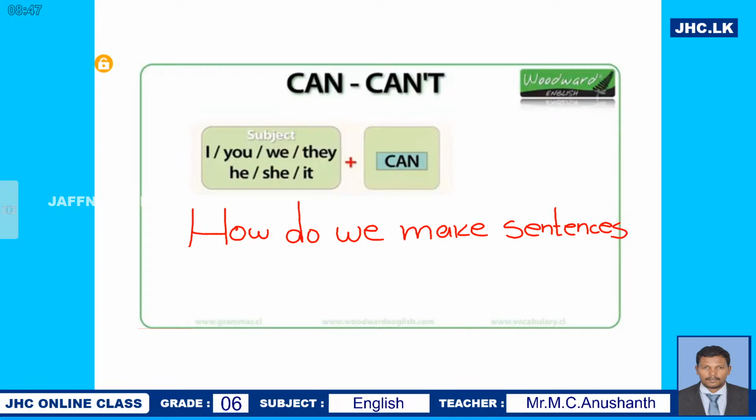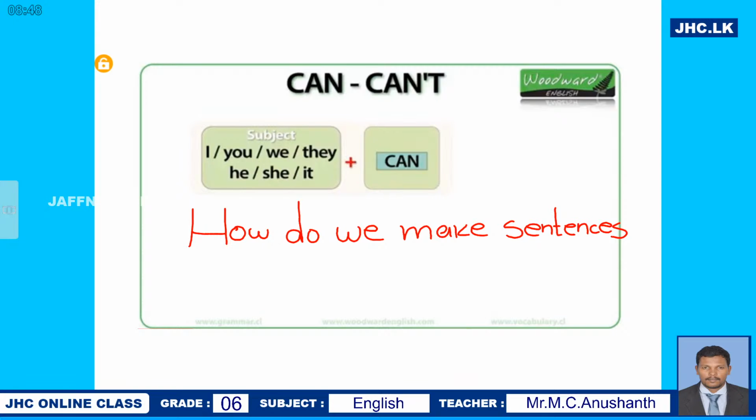Yes, it is very simple. We make sentences using can. You see, subject: I can, you can, we can, they can, he can, she can, and it can.